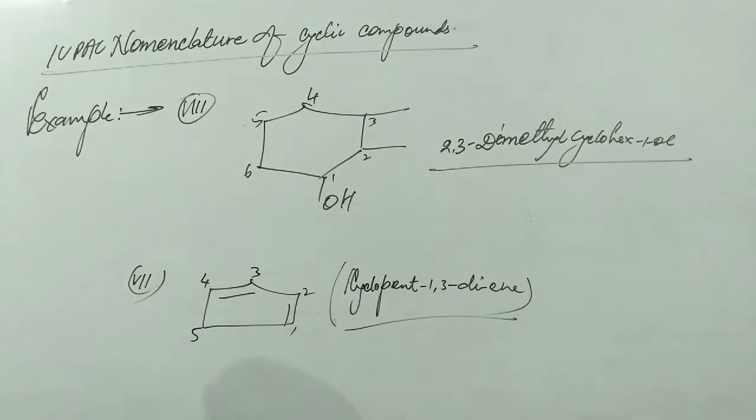This is the name of such a compound. At the second and third positions, 2 methyl groups are present, so we can write 2,3-dimethyl, and the total number of carbon atoms is found to be 6. So we have to write cyclohex, and the hydroxyl group is present at the first carbon atom, so 1-ol is written.